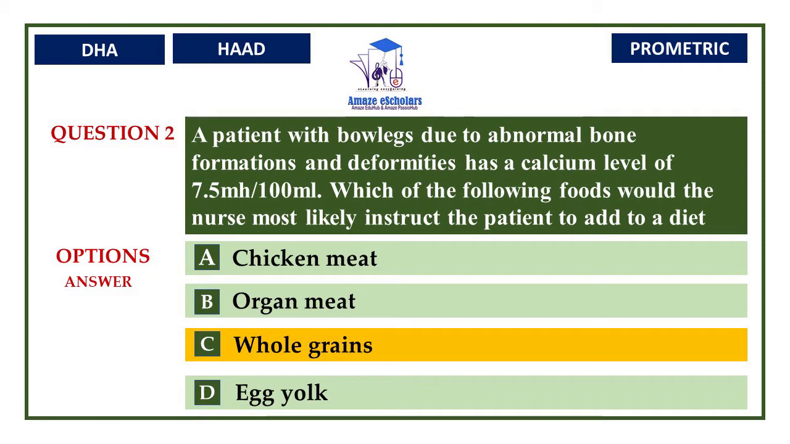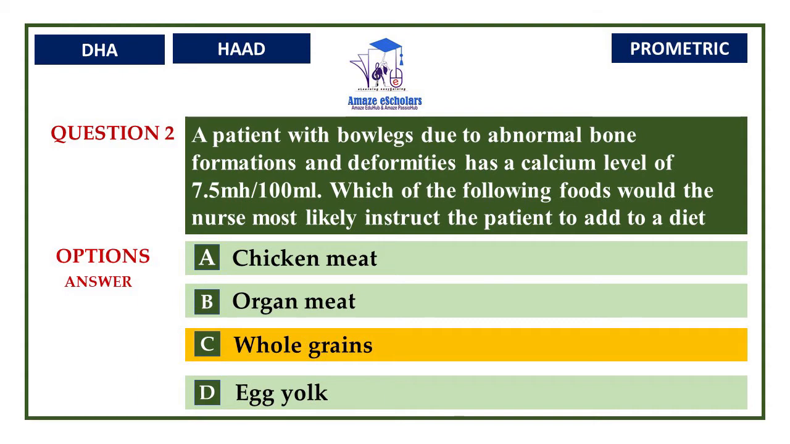Bow legs is a condition in which the knees stay apart even when standing, and it is because of lack of vitamin D and calcium. The normal calcium level should be between 8.6 to 10.3 mg per dl. So, the nurse would definitely advise to take whole grain because it consists of 100 to 1000 mg of calcium. Basically, whole grain consists of more calcium compared to chicken meat and egg yolk.